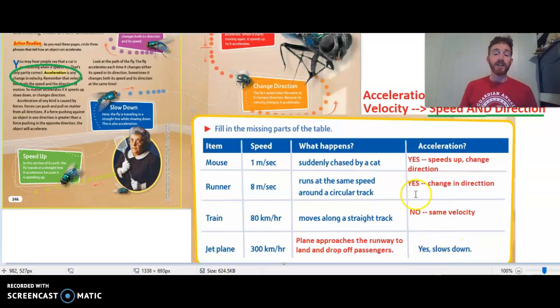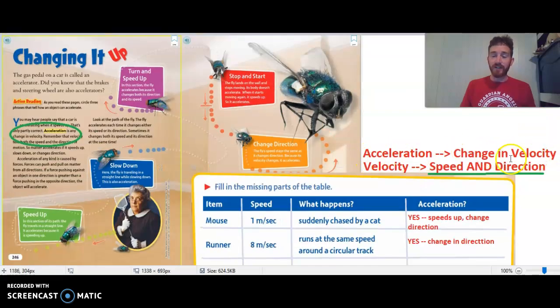Okay, so again, remember here, acceleration is any change in velocity, and velocity is speed and direction. So the speed could change by going faster or going slower. The direction could change by moving up or down, left or right, any direction like that. So again, if we say acceleration is a change in velocity, there's like two big factors with velocity: the speed and then also the direction. So lots of ways we can have acceleration happening. Okay, so that's a big thing for the day.